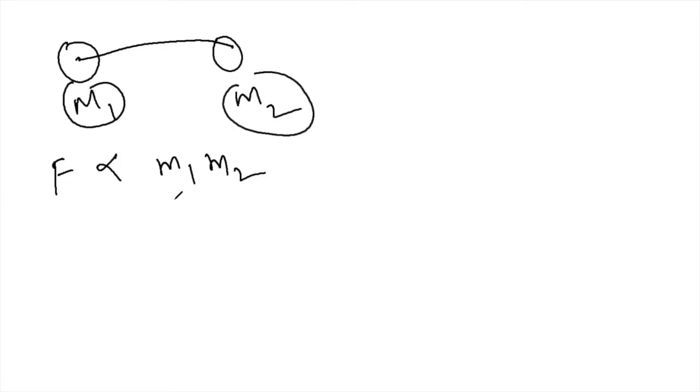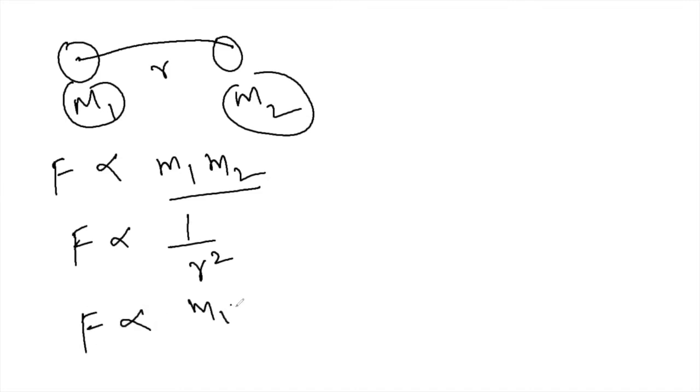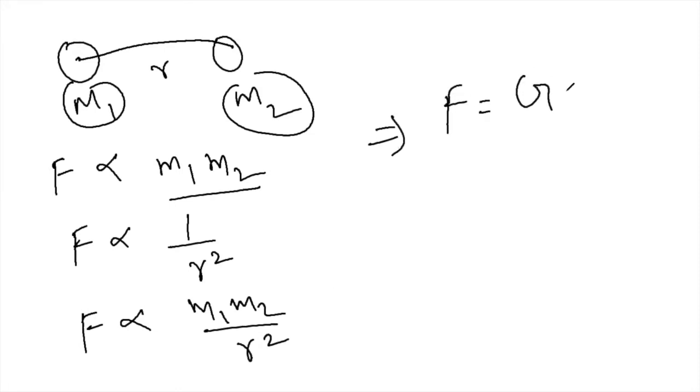If you multiply the masses of both objects, then the force between them is proportional to m1 m2. The distance between the objects is r, so the force is inversely proportional to the distance square. Combining both equations, you have F proportional to m1 m2 divided by r square, and when we remove the proportional sign, we get the gravitational constant G, whose value remains constant whatever problem you are going to solve.